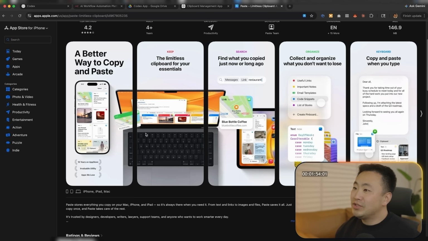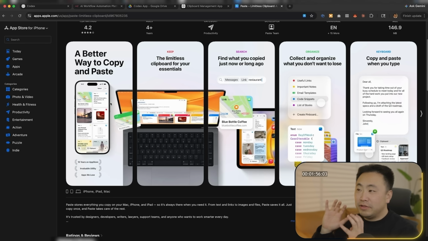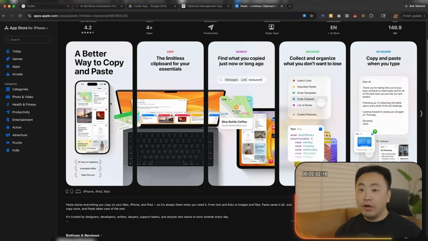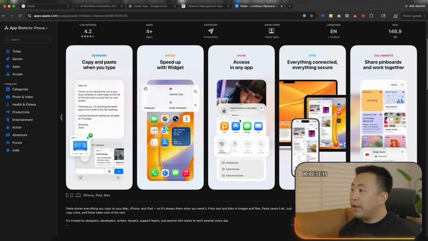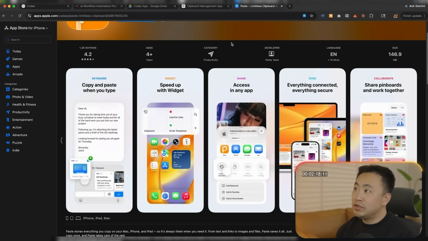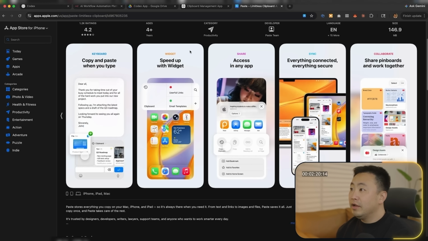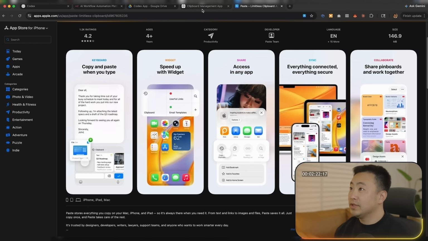But the idea is you can copy things, and then the copied thing lives longer. It syncs between computers, and you can look at it over time. So I thought this would be a really fun project to design and build myself so I don't have to pay for it. So let's do the challenge to design this. And then maybe we'll also make a marketing page for this. And in the follow-up video, we'll actually go ahead and build this. But in this video, we're just gonna do the design because I'm a designer in this video.